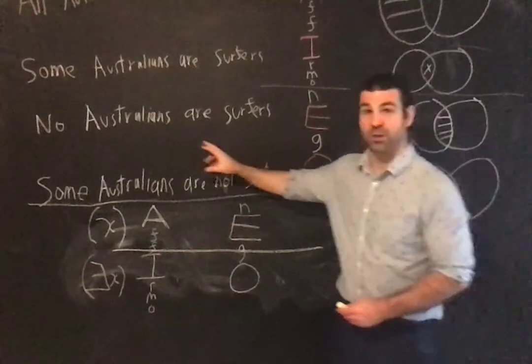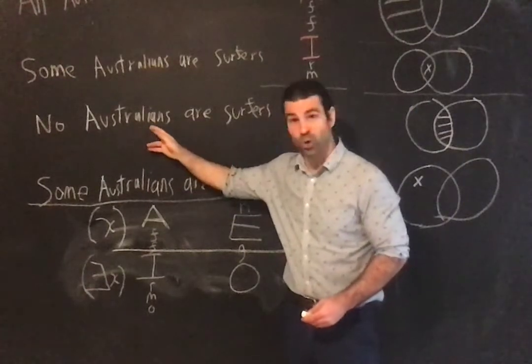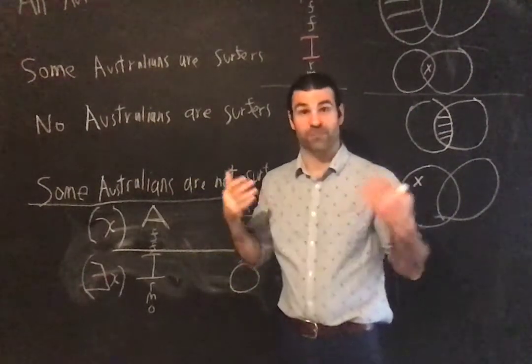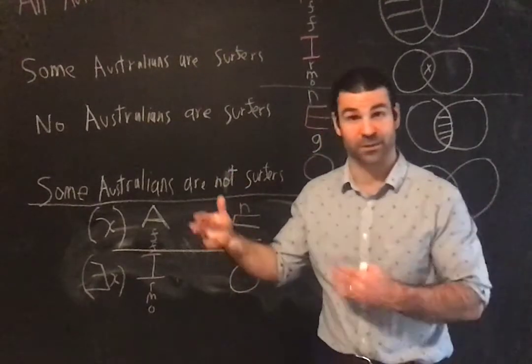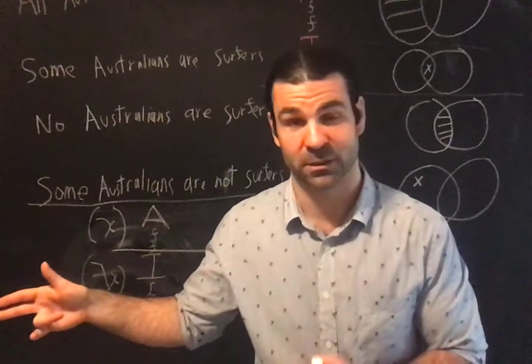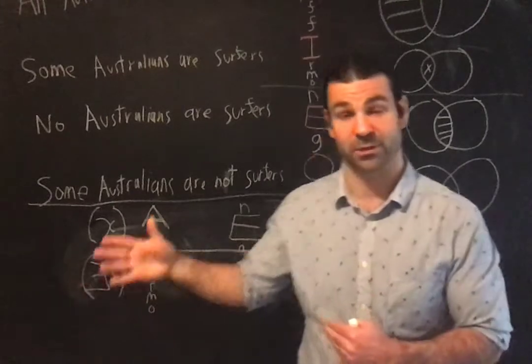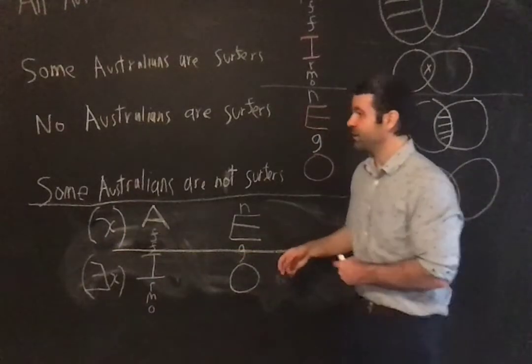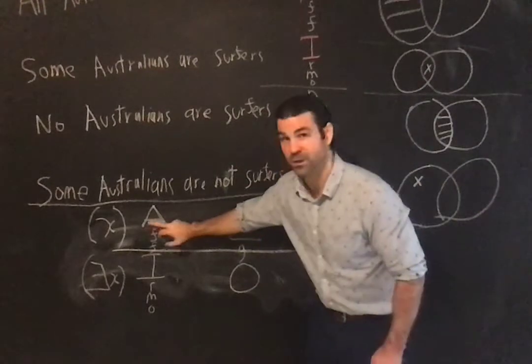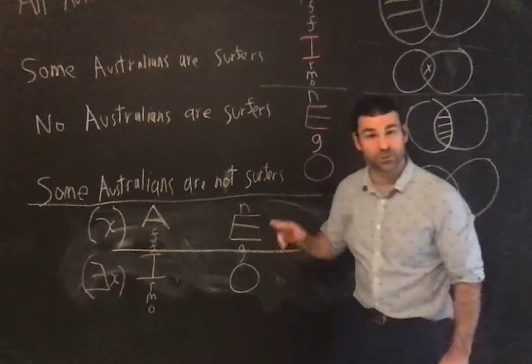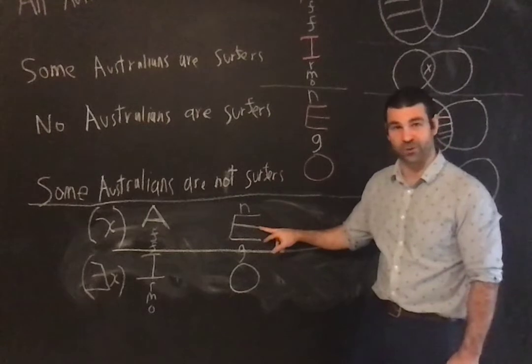So, of course, this is slightly less obvious, but no Australians are surfers. I'm going to be saying for all X, if X is Australian, then X is not a surfer, right? That's looking ahead a bit, but that's what it's going to be, okay? It's going to require the use of the universal. So universal inclusion, first letter of affirmo. Universal exclusion, first letter of nego.